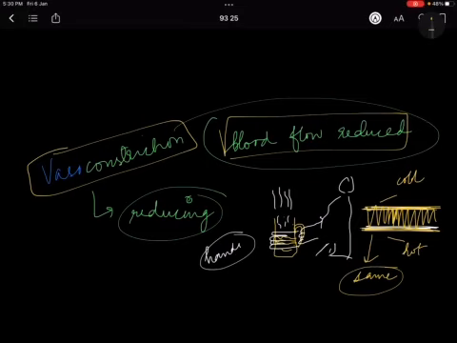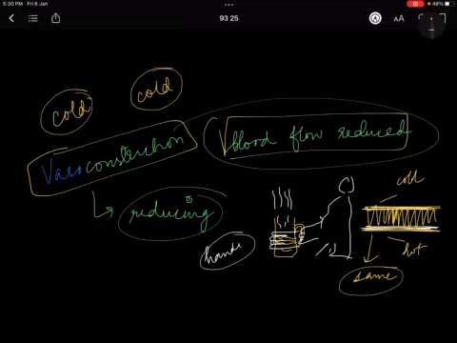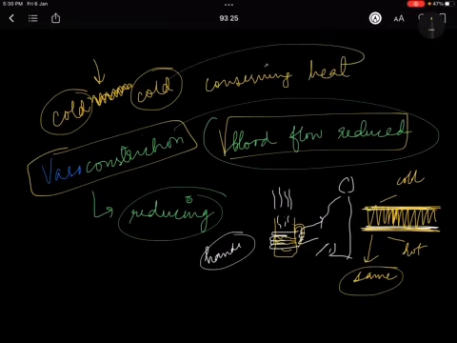That means your body becomes cold and the temperature outside is already cold. That means you now protect your body from exchanging any heat to the outer environment, thereby conserving heat. So you understand why vasoconstriction is important?